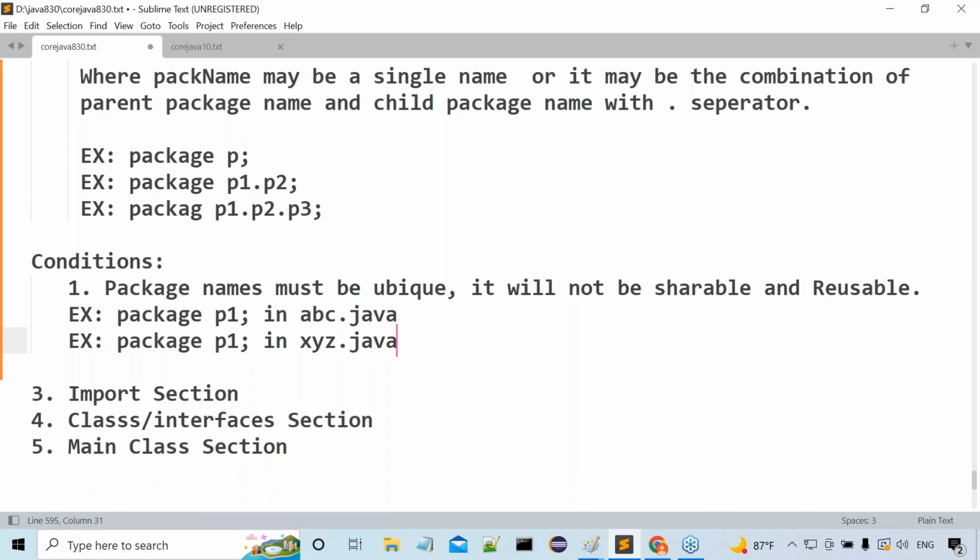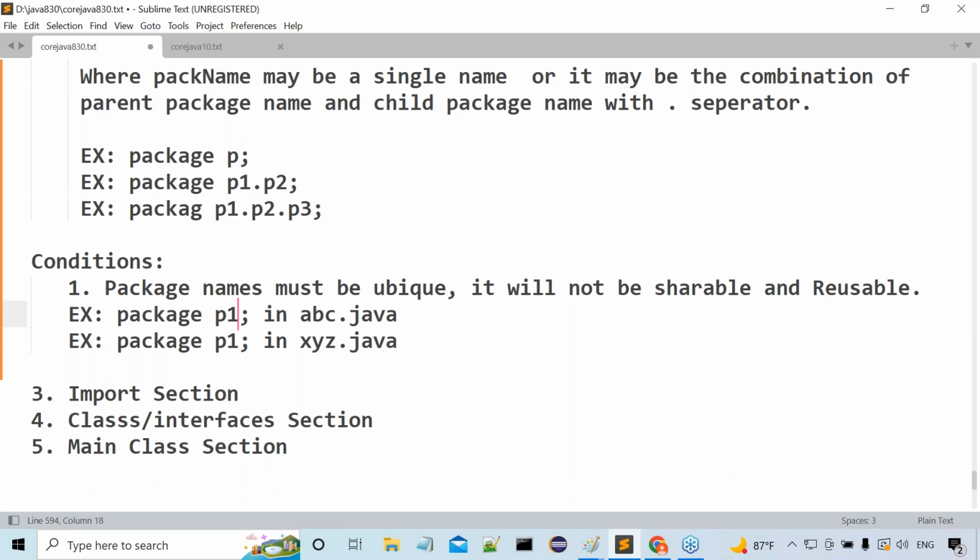Is it possible to use it like this when both files are available at the same location? Whenever they're at the same location, if you compile both files, one package folder will automatically override the other package folder. Got my point or not? So package names should not be reusable and shareable.